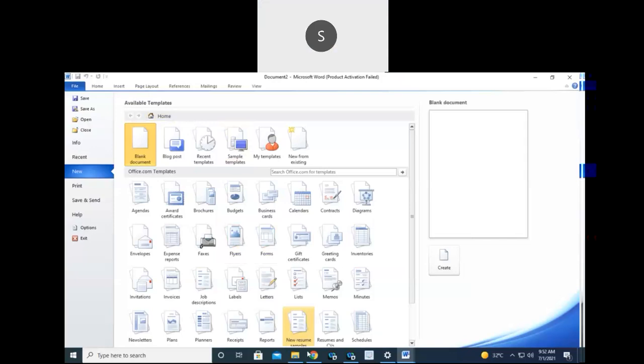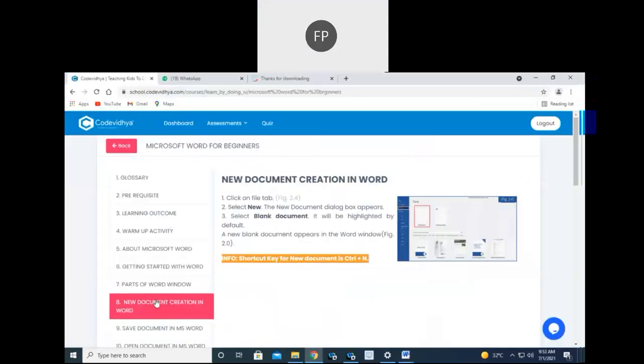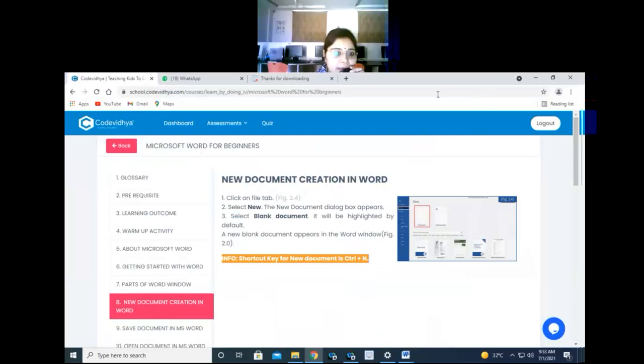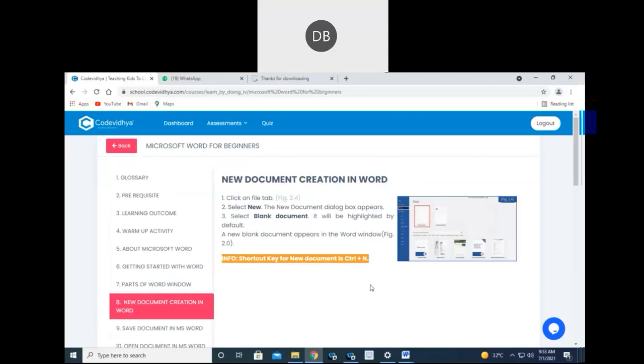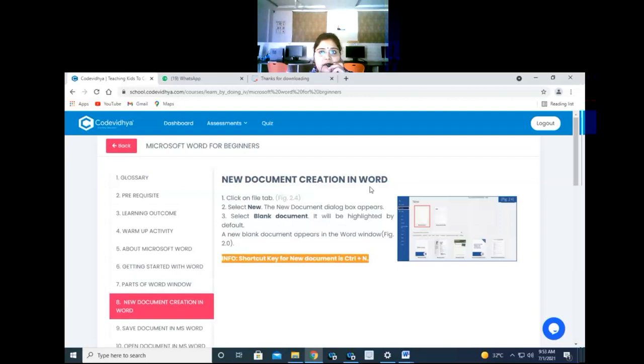We are reading this topic, chapter number 2, new document creation in Word. I'm not having a page number in this system. I'm not having the book with me, but it is chapter number 2, topic number 8, that is new document creation in Word.